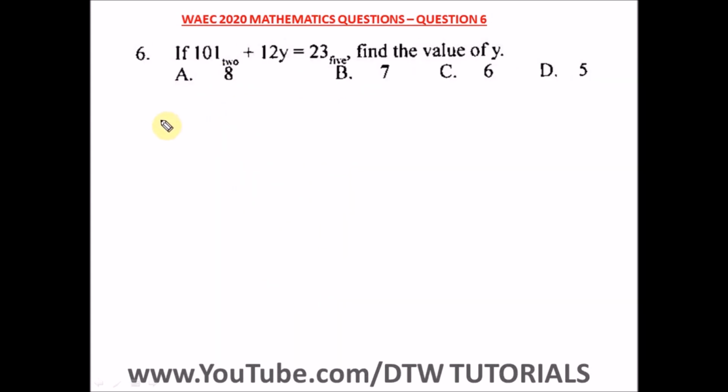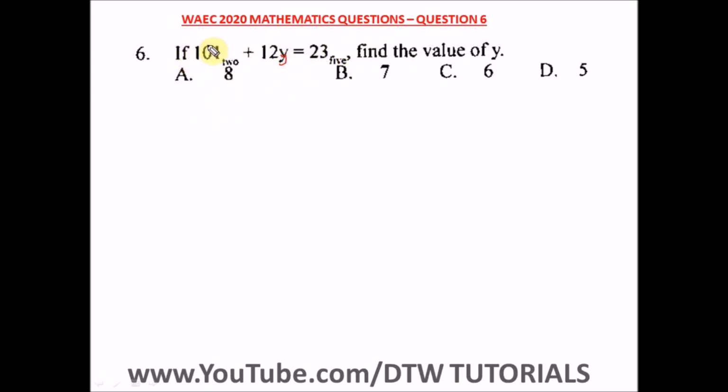Question 6 of the WASSCE 2020 mathematics past question, that's your WAEC 2020 exam. It says if 101 base 2, remember your number bases, plus 12 base y, is equal to 23 base 5. Find the value of y. So we have to convert all this now. To be able to solve this, we have to convert all this to base 10.